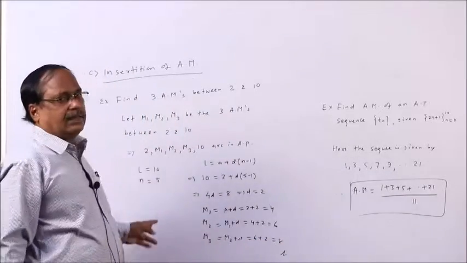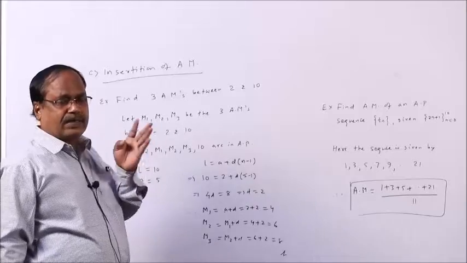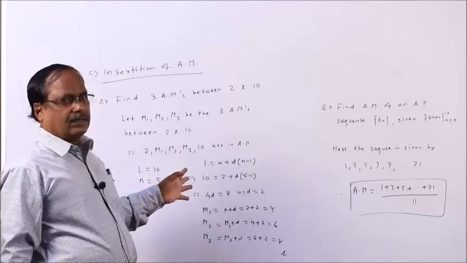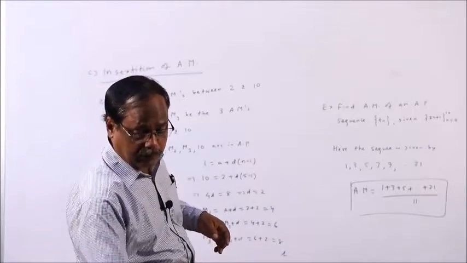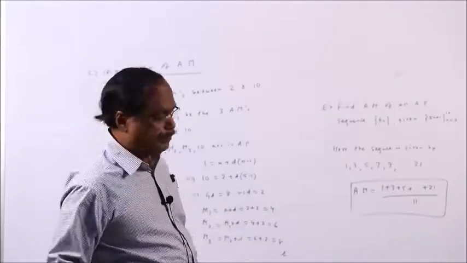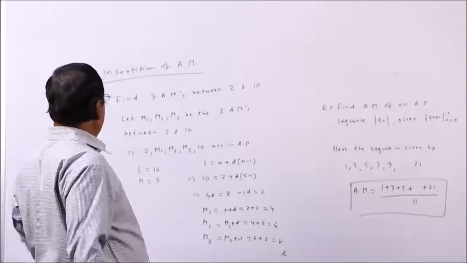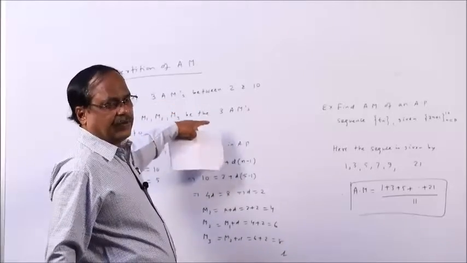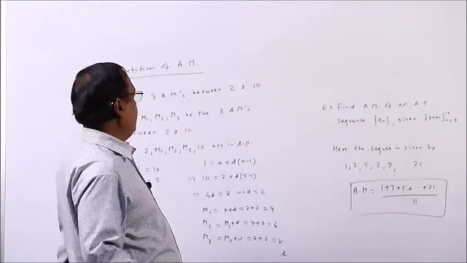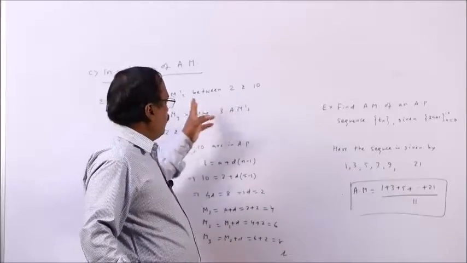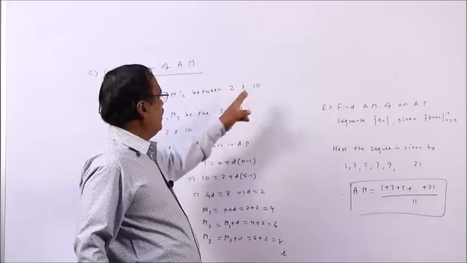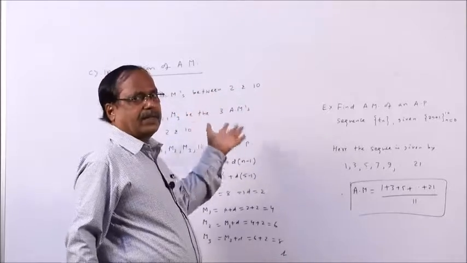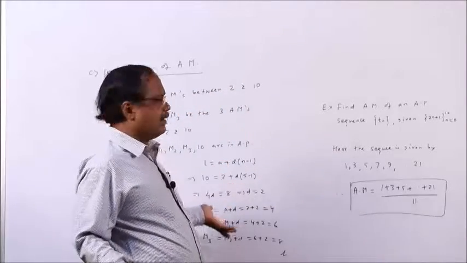Actually, this is a fundamental thing. I want to explain it to you fundamentally. But this is how we insert arithmetic means between 2 numbers. 3 arithmetic means between 2 numbers means these 2 numbers, then these 3, that means 5 numbers are in AP. So, that is the fundamental thing.